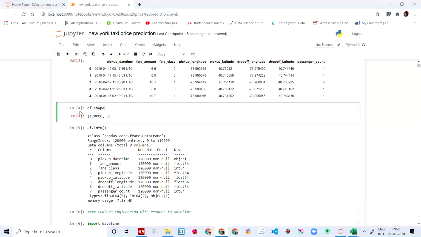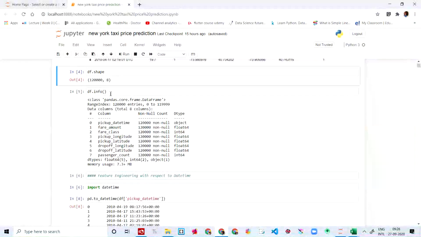And then we're going to take the shape of it. We have a lot of data. We have 120,000 rows and 8 columns. And this is the information about the data. You can see pickup date time, fare amount, fare class, pickup longitude, pickup latitude, drop off longitude, drop off latitude,